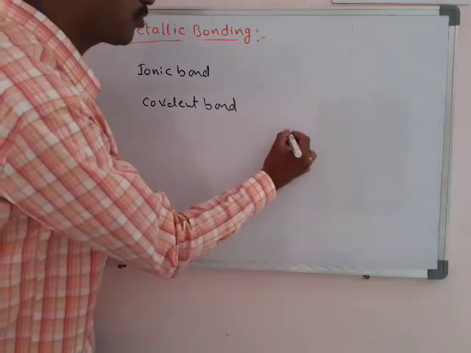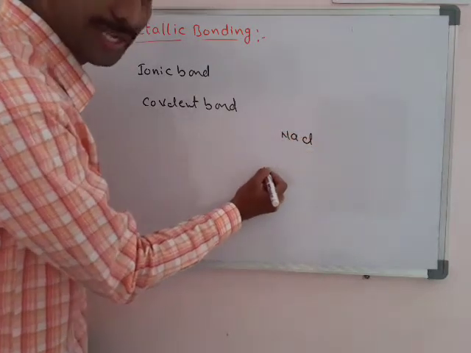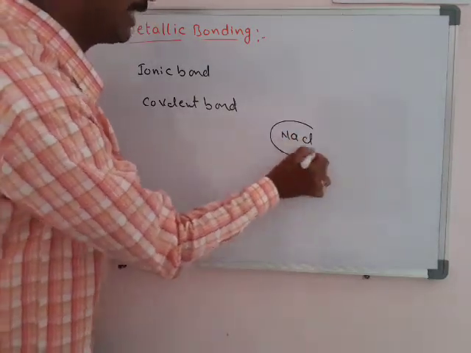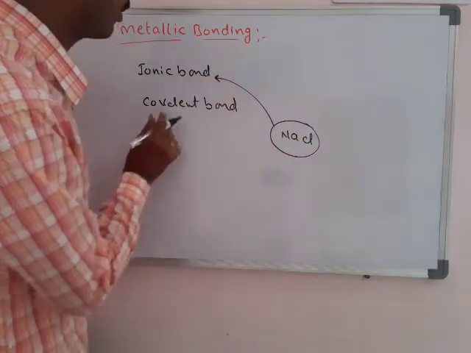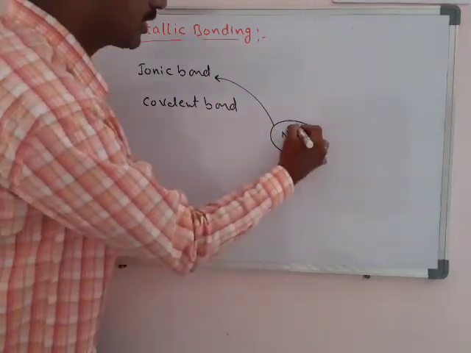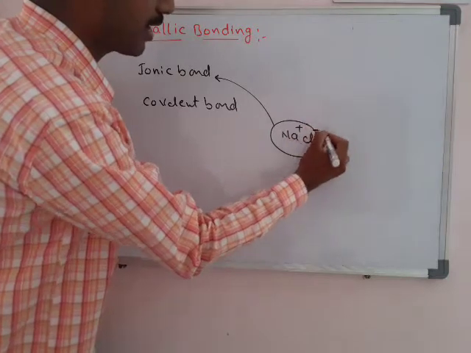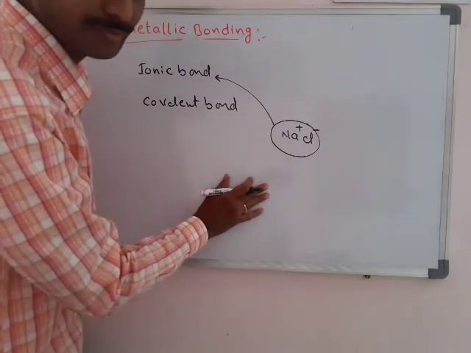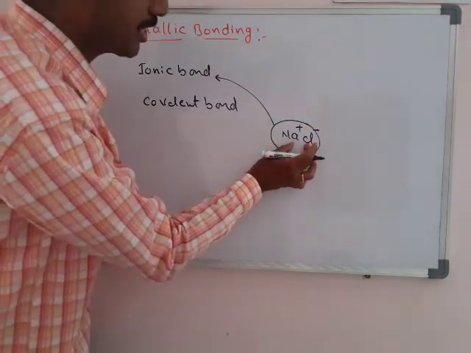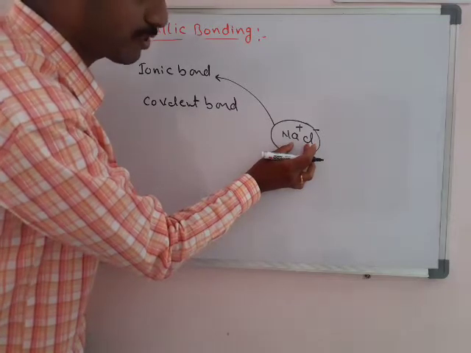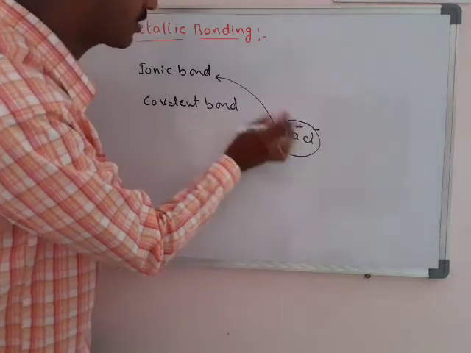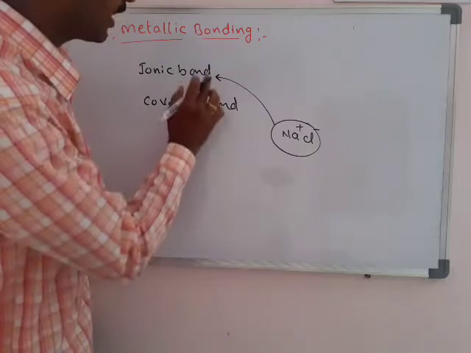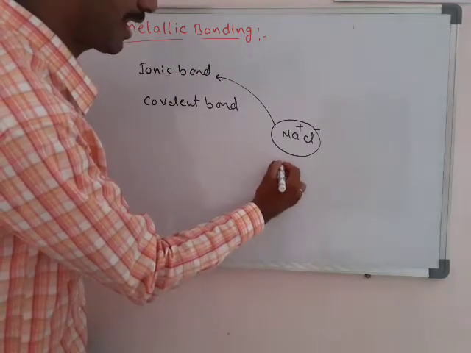For example, the properties of NaCl can be explained with ionic bond, because there is a positive ion and a negative ion. The strong electrostatic attraction forces between positive and negative ions is called ionic bond. It is also known as electrovalent bond.